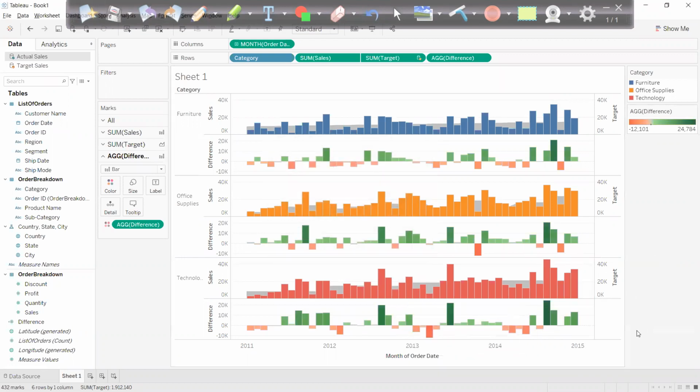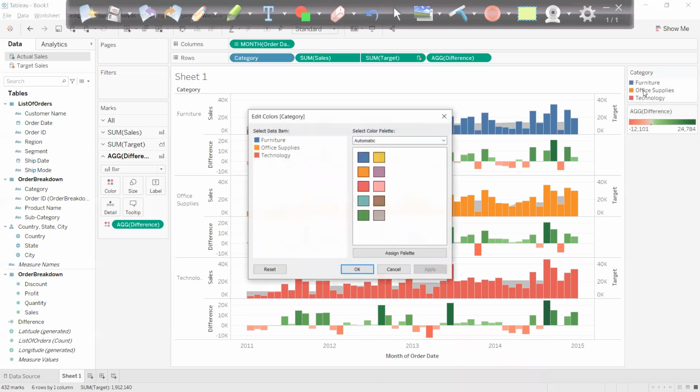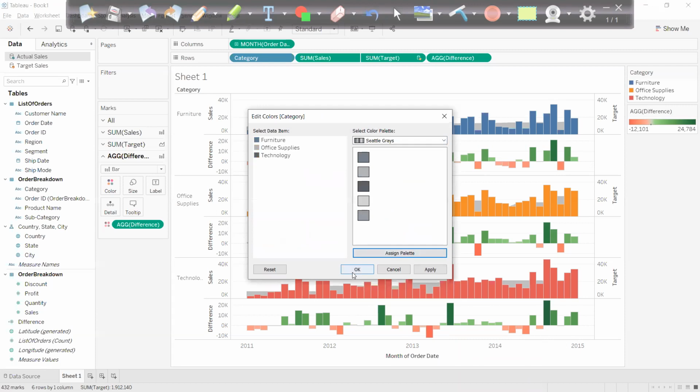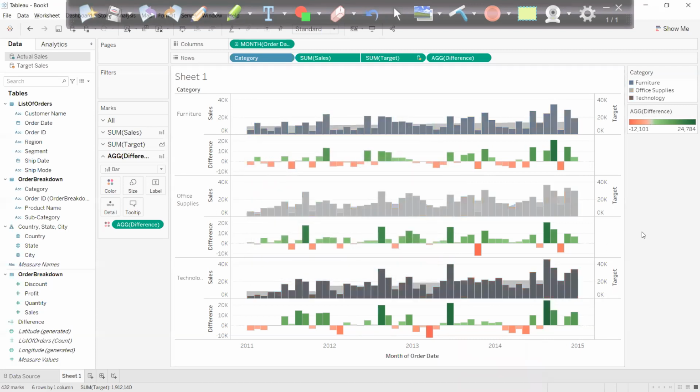Darker the red, more it did not meet the target. Darker the green, it is more above the target. I'll change the color here because there may be confusion between this red bar and this red bar. So I can change the color here. Maybe I'll go with some grayish shade. Here is the output.